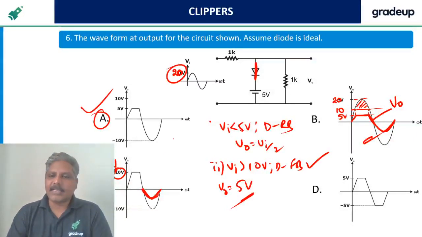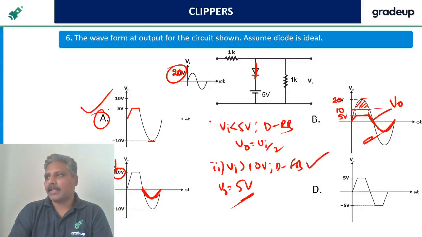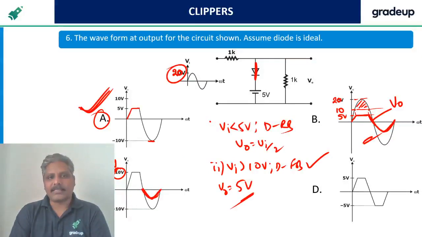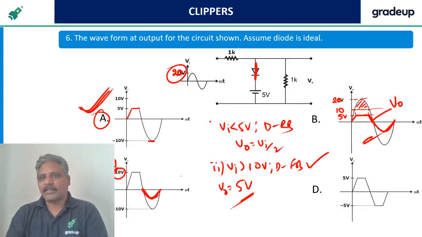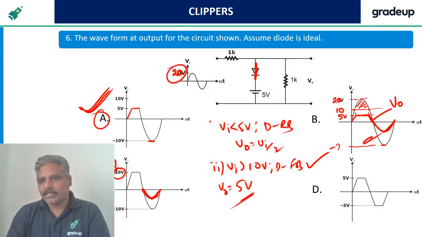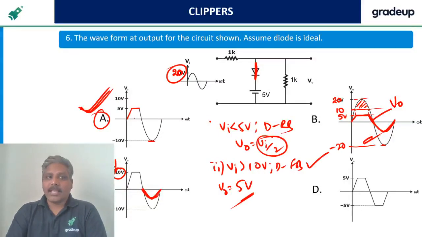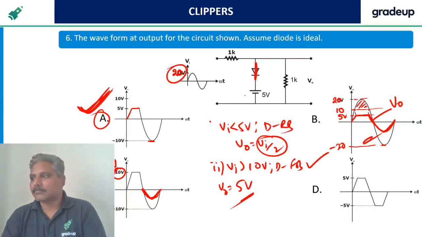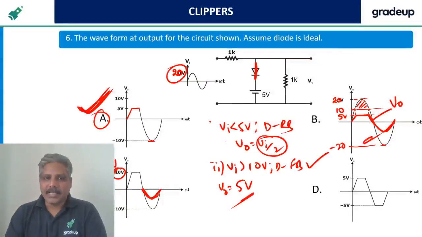Yeah, A is correct, right? 5 volts till this, and here is half, and this peak value is 10 volts, not 20. A is correct. B is not correct because this is minus 20. Less than 5 volts, it should be always half of the input, right? A is correct. Yes, A is minus 10. Yes, it is correct.